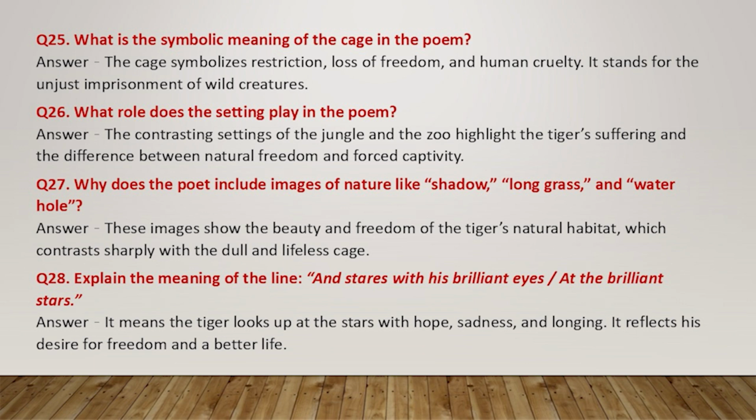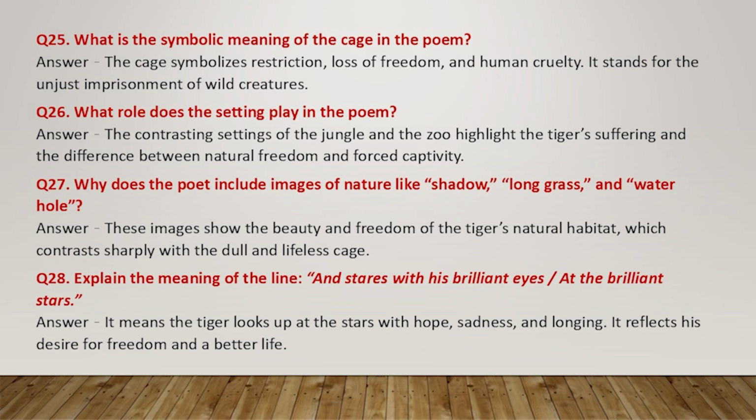Question 27. Why does the poet include images of nature like shadow, long grass, and water hole? Answer. These images show the beauty and freedom of the tiger's natural habitat, which contrasts sharply with the dull and lifeless cage.